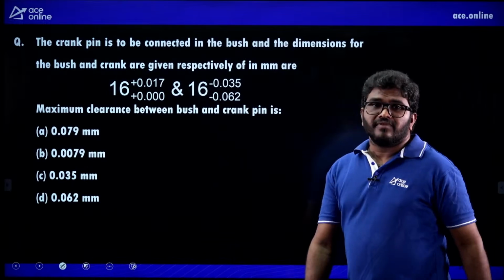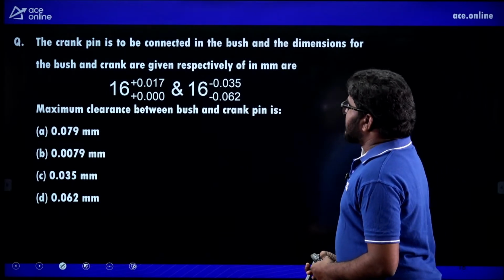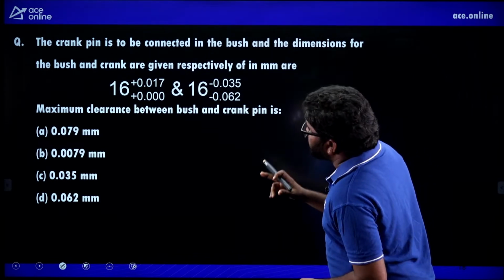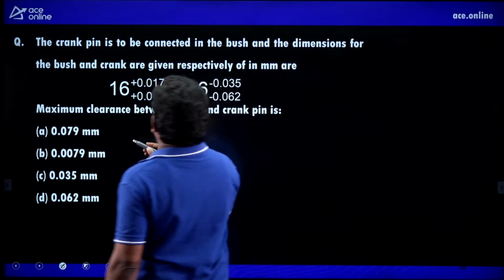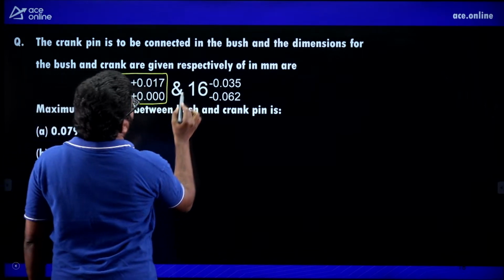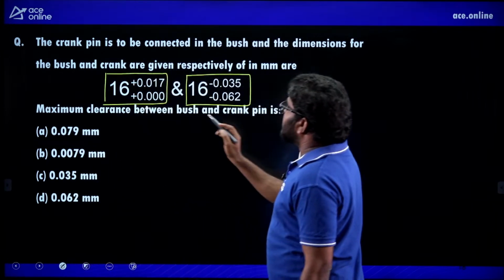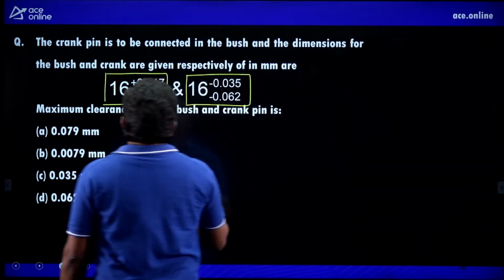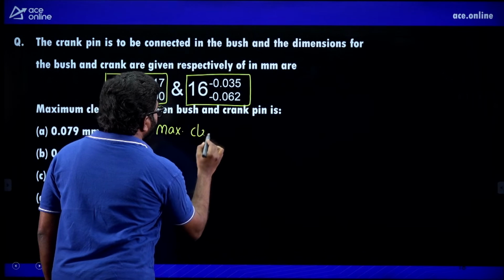Next one. The crank pin is to be connected in a bush, and the dimensions for the bush and crank are given respectively in mm. These are the dimensions for the bush. These are the dimensions for the crank. And the maximum clearance between bush and crank pin. So how will you get the maximum clearance?